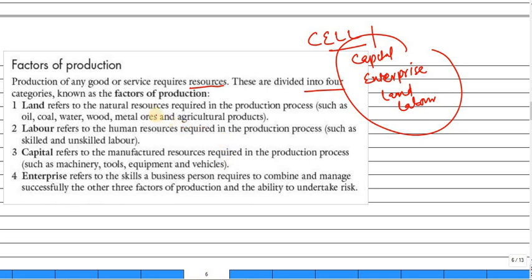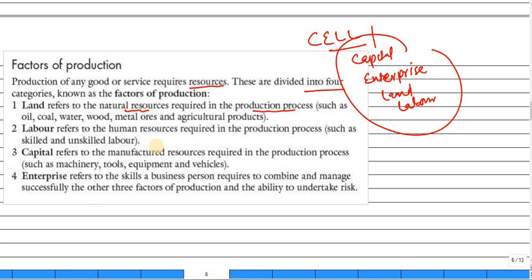So let's start from land. Land refers to natural resources. These are natural resources required in the production process, like oil, wood, metals, and infrastructure things. This is your first factor of production, land. We call it land, but it contains a lot of things.